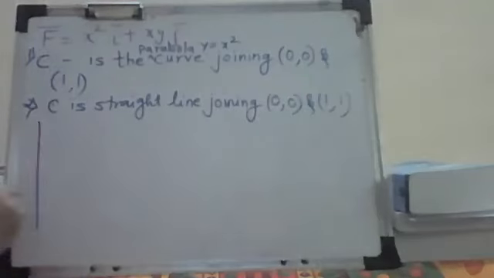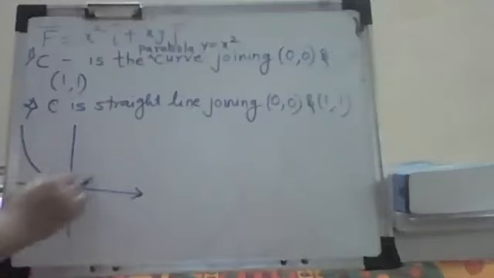So we'll solve it for the first one. What do I have to evaluate? I have to evaluate the line integration of f bar dot dr bar. Okay, that is my question. So how will you draw this? This is the curve y equal to x square. So I just draw that curve here. So y equal to x square is like this.